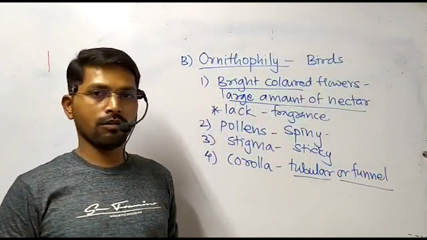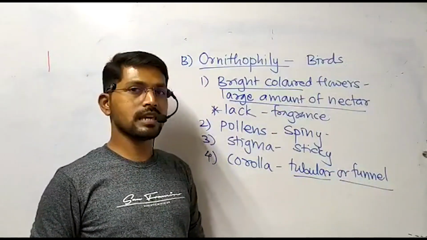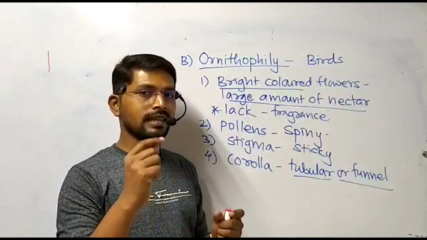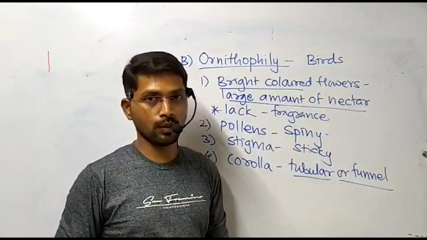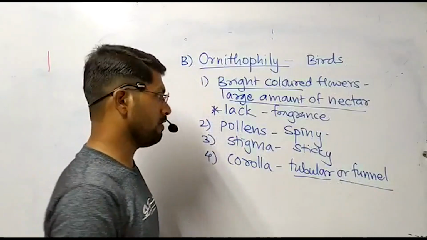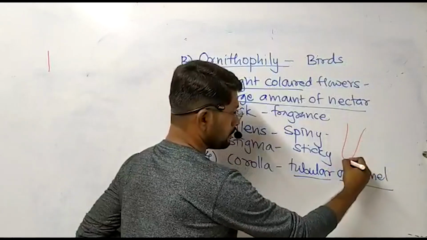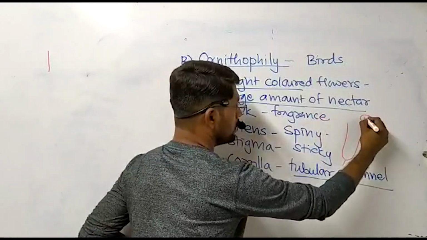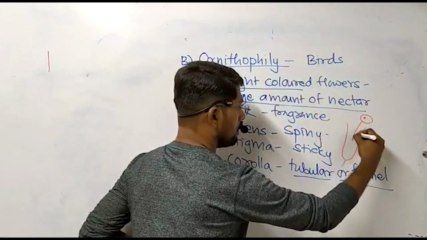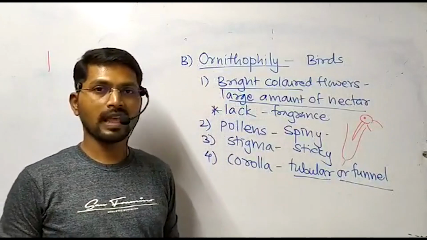Now this tubular or funnel shaped nature is very important because the visiting animal is a bird. They can easily dip their beak in the tubular or funnel-like structure of the corolla. Let us see in a diagrammatic way. Suppose this is a tubular type of corolla, and the visiting bird is introducing its beak inside the corolla.